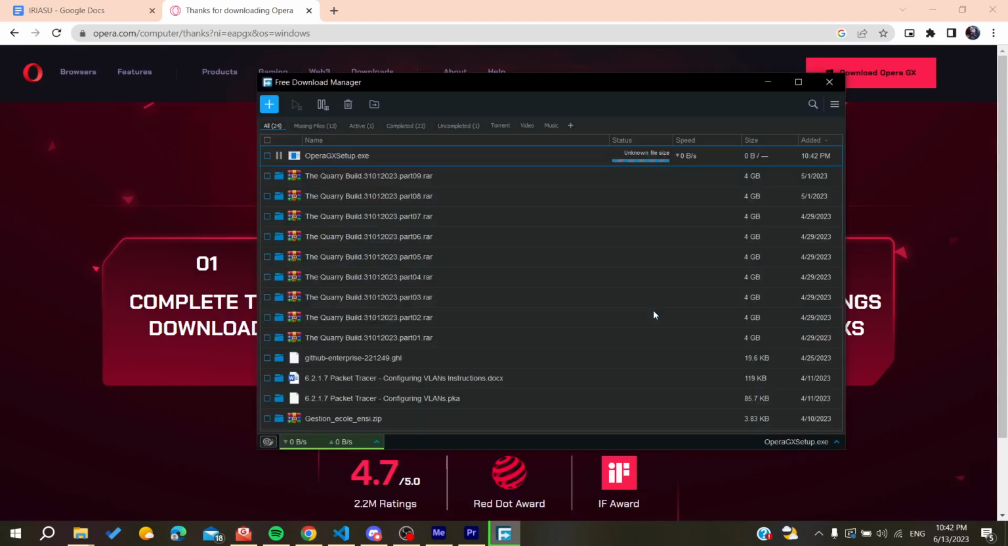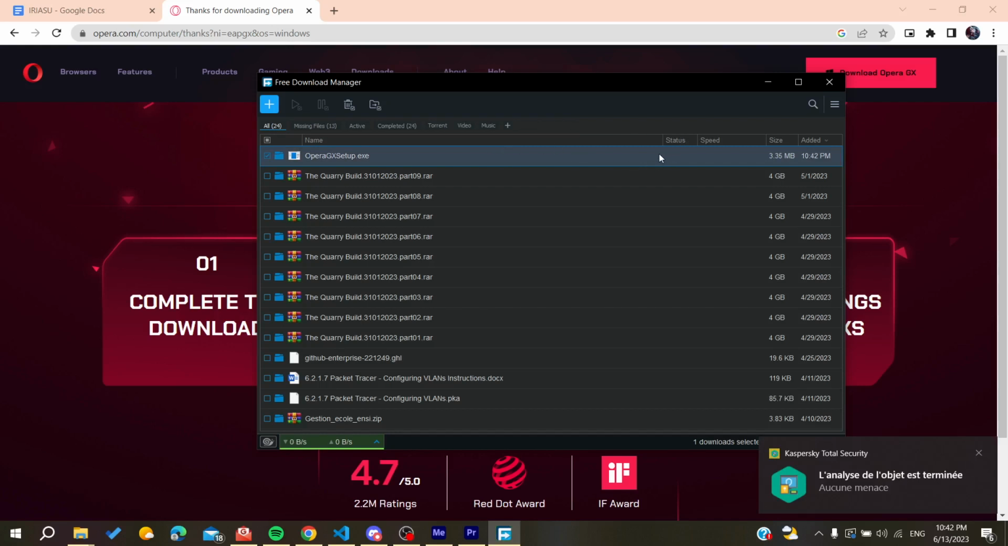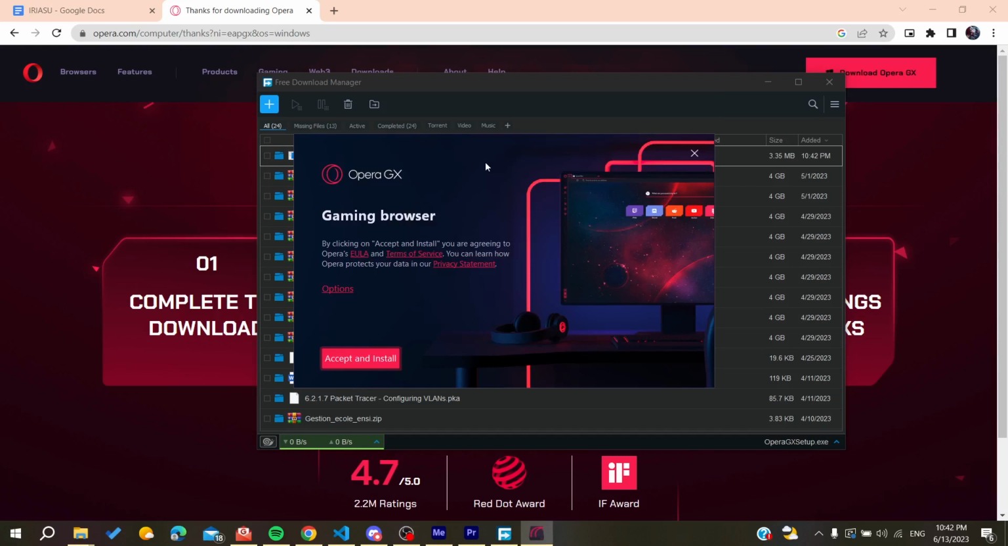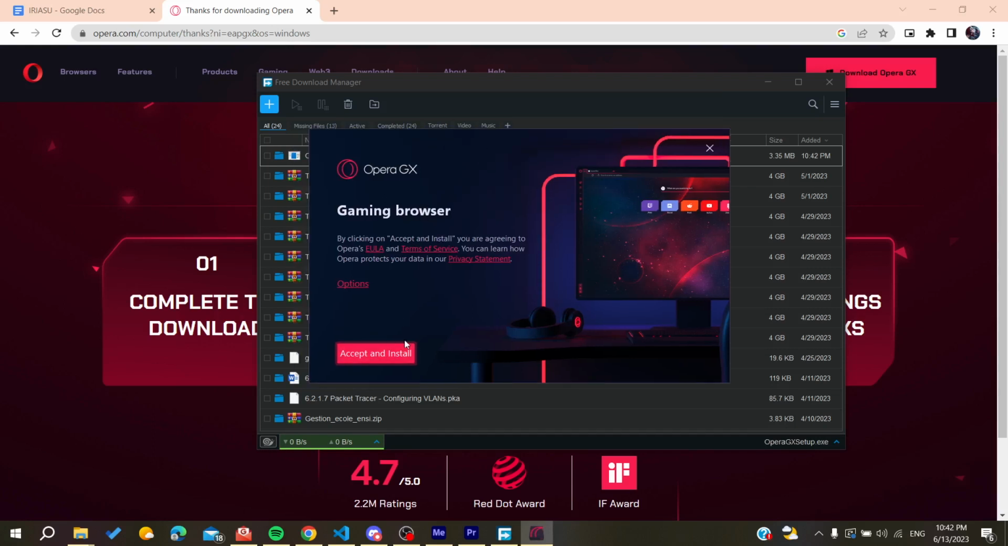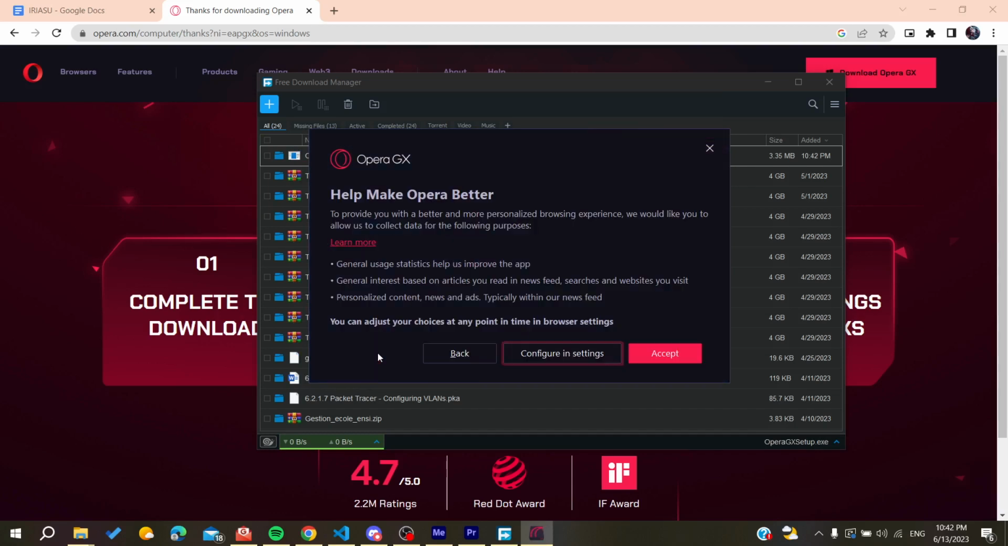So after clicking here, we will need just to wait for the download to occur, and I'm going to download it now. And basically I'm just waiting for the download to finish. So after the download finishes, I will just go in to open the Opera GX, and then I will need just to accept all the terms of service, etc. And then I'm going to install.